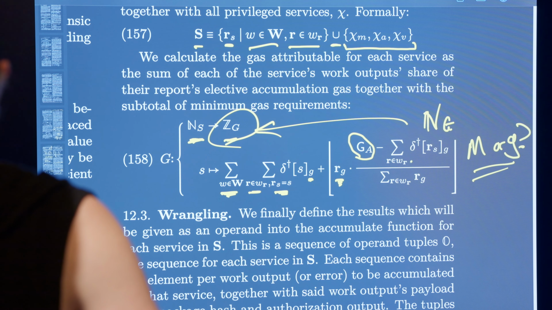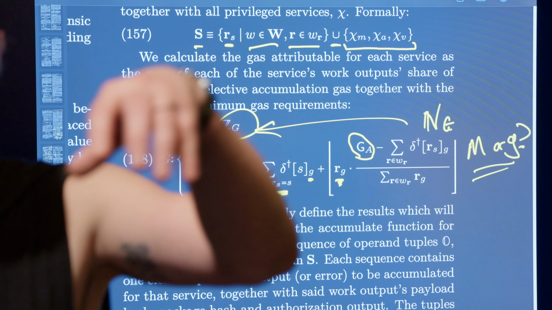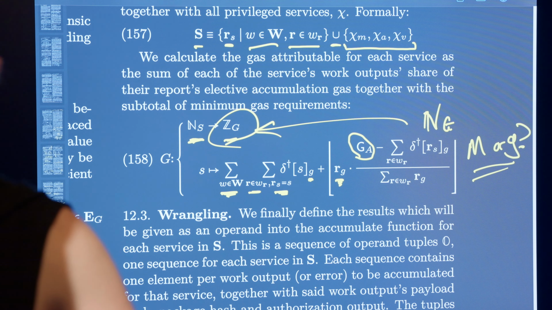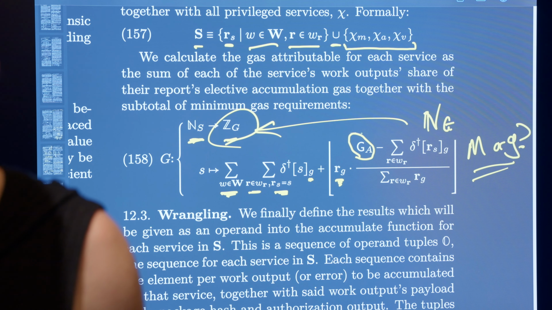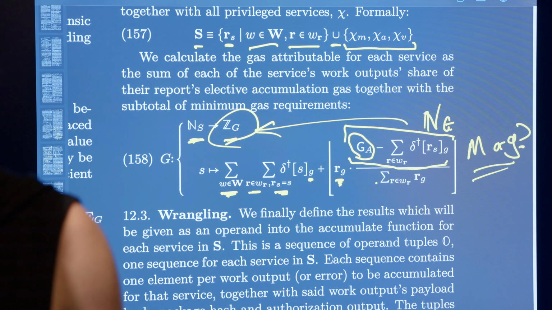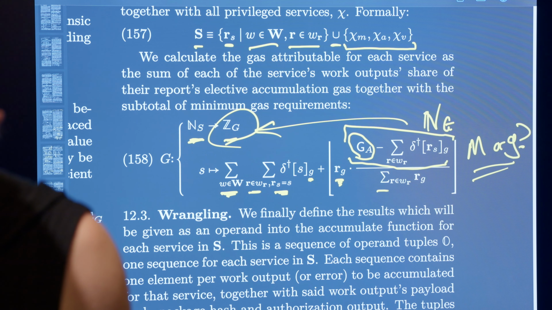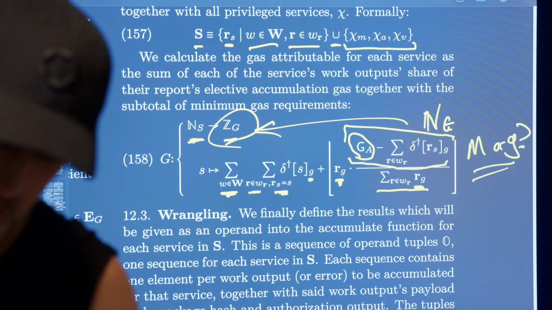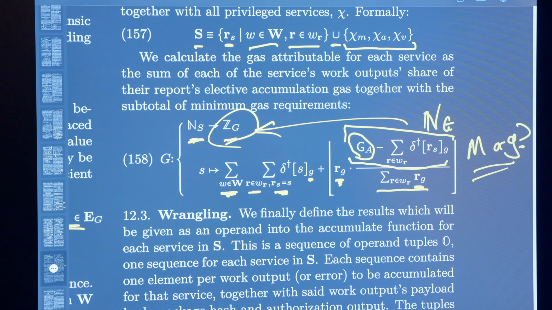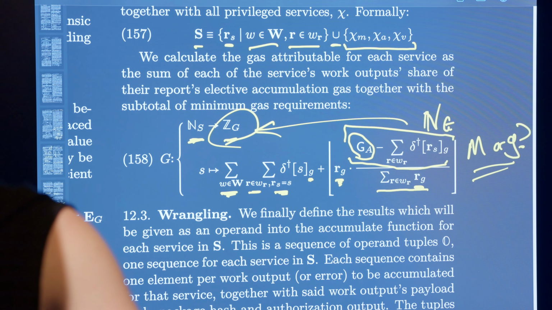So go through all of the work reports, look at the minimum gas, and take away that service's minimum gas. So find the elective gas, the gas that can be assigned, that isn't already accounted for by the minimum, and then divide it by the sum of all of these ratios, of all of this R component, and then multiply it by this specific R component, and then take the floor so we don't accidentally go over our maximum gas.